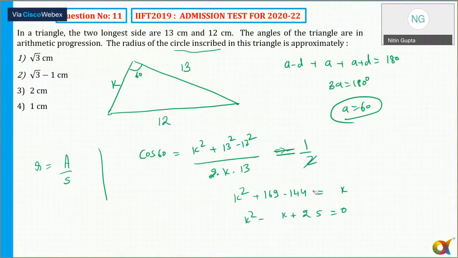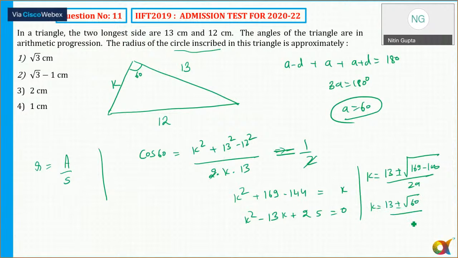So the value of k, I can find out approximately. It will be equal to minus b, which is 13, plus minus root of b square, which is 169, minus 4ac, divided by 2. So k will be equal to 13 plus minus root of 269 by 2. And what is the approximate value of root 269? Can anyone tell me? I need to find the answer approximately here.